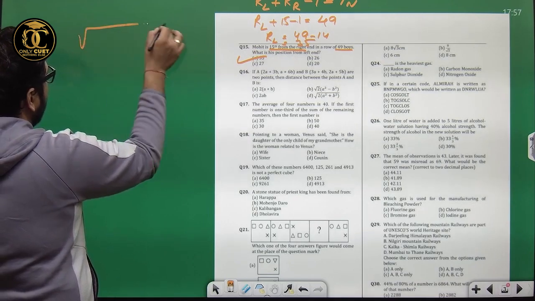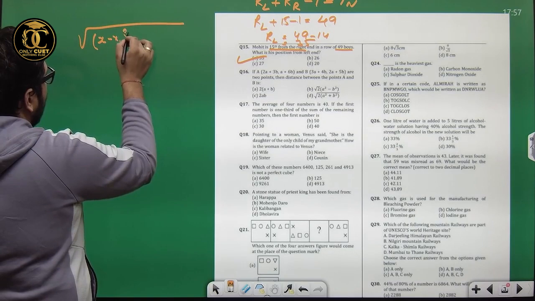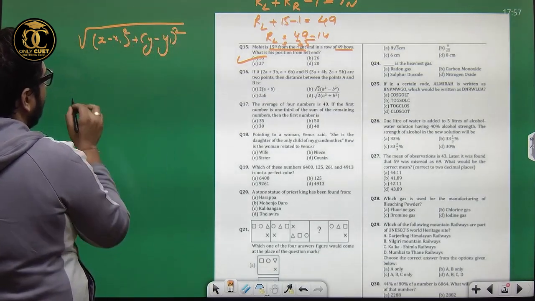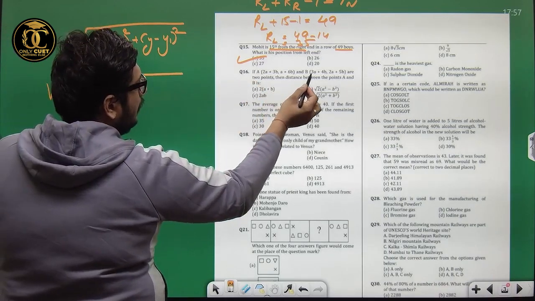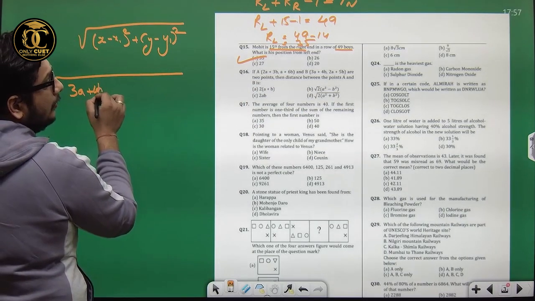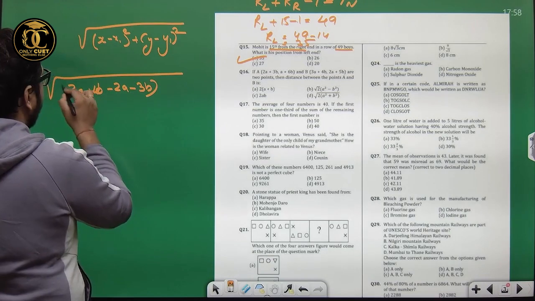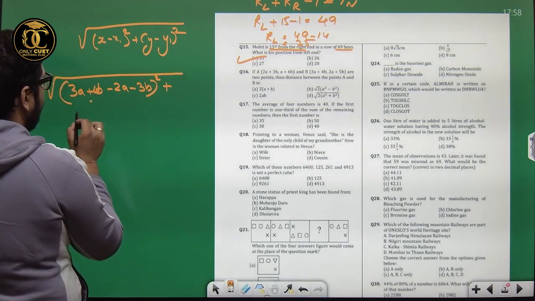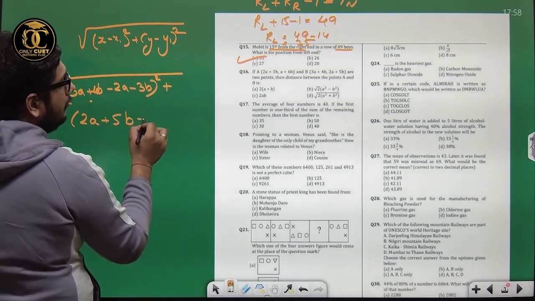It is under root (x2 minus x1) whole square plus (y2 minus y1) whole square. Now using those values: 3a plus 4b minus (2a plus 3b), and 2a plus 5b minus (a plus 6b).